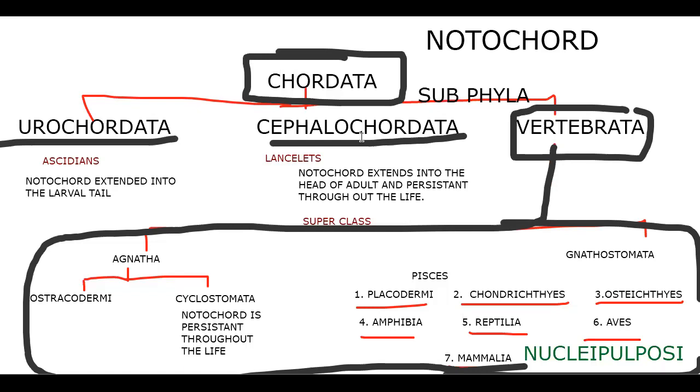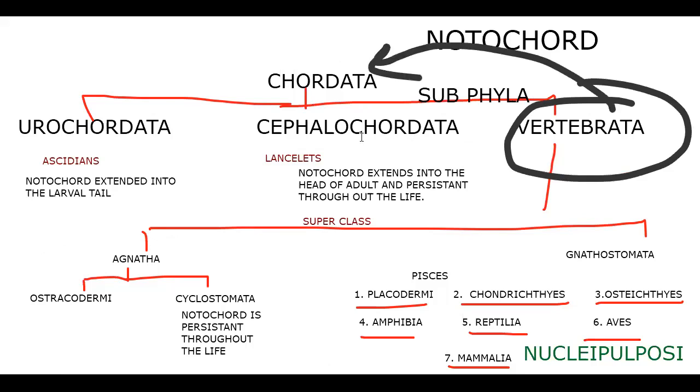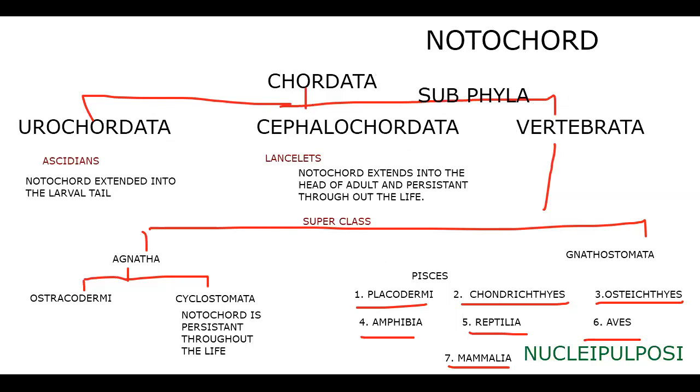So I request you to see the difference between the notochord and vertebral column. Both are endoskeletal elements, but it is not a rule that the vertebral column should be present in all. You see, there is no vertebral column for Urochordata and Cephalochordata. That's why we have a famous saying that all vertebrates are chordates, but not all chordates are vertebrates, isn't it? Because Chordata includes Urochordata and Cephalochordata. Simply, it is like saying all South Indians are Indians, but all Indians are not South Indians. In that way I'm talking. So think a little logically and you will understand.